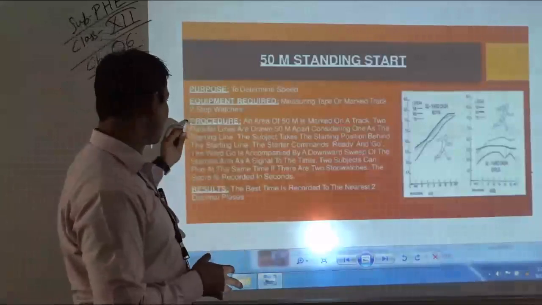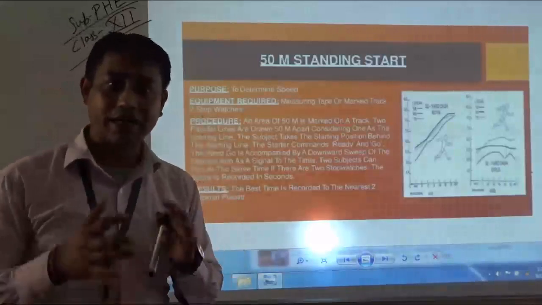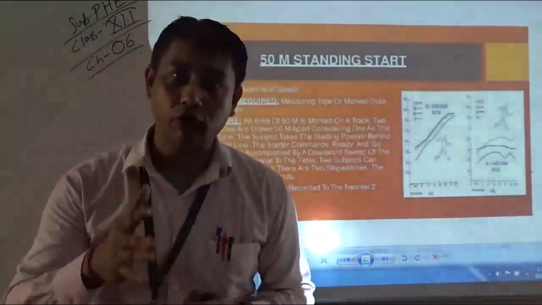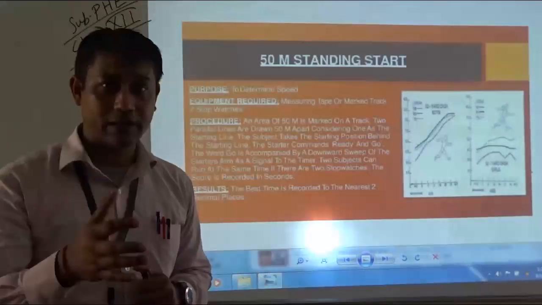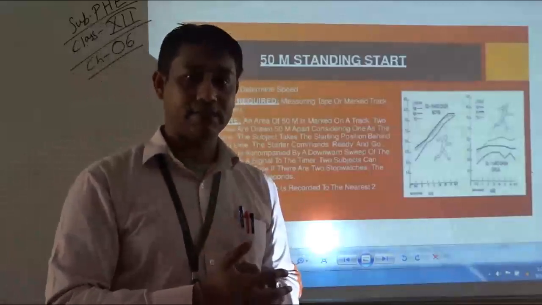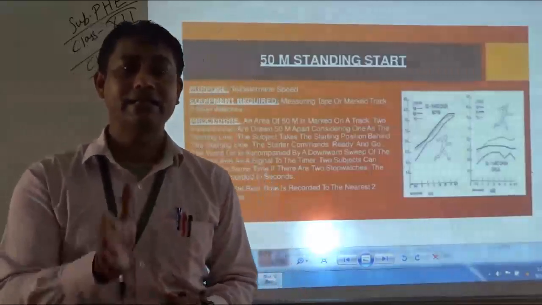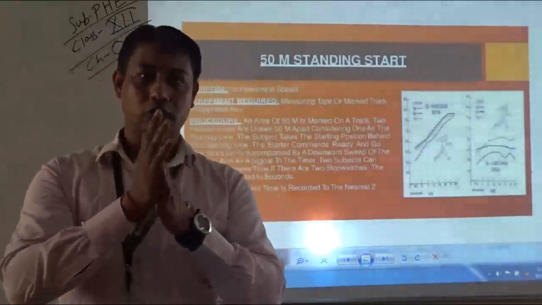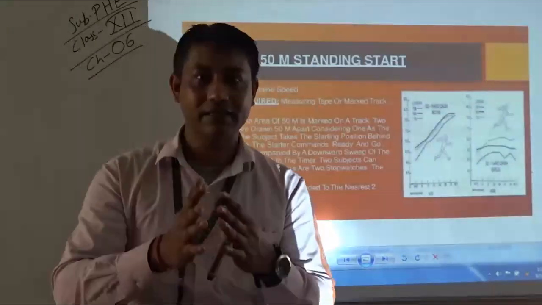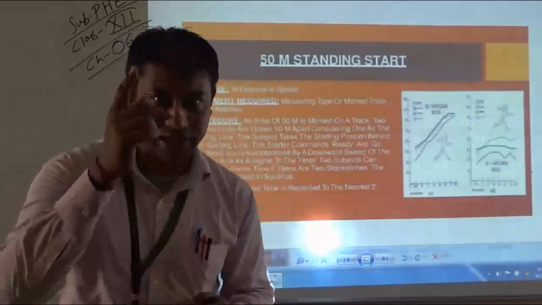Now, next comes the procedure. Under procedure means how to perform the test. So here the subject will be first of all standing behind the starting line. On the command go, there will be some examiner, evaluator or test taker.